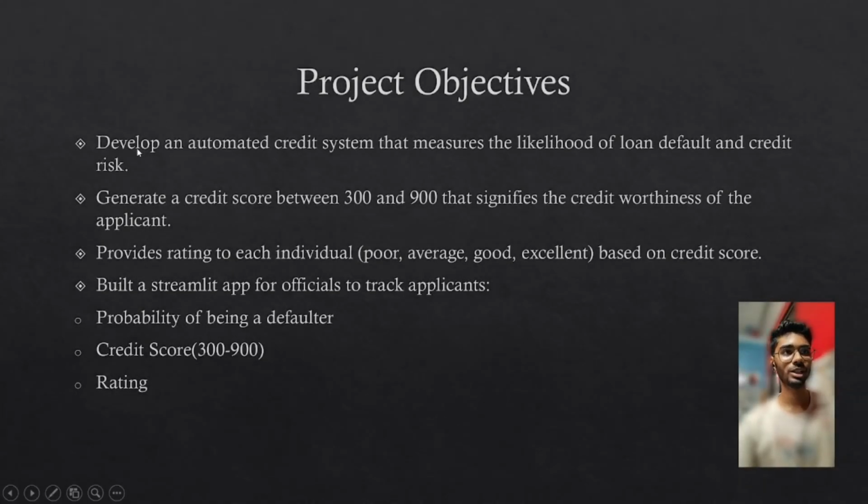Our first objective is to develop an automated credit system that measures the likelihood of loan default and credit risk. To identify loan default and credit risk, our model will give us certain outputs. Firstly, it will give us the probability of a person being defaulted, and it also generates a credit score between 300 and 900 that signifies the creditworthiness of an applicant. It also provides a rating to each individual, that is poor, average, good, and excellent, based on the credit score.